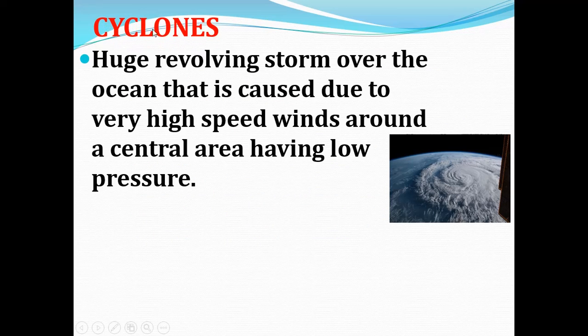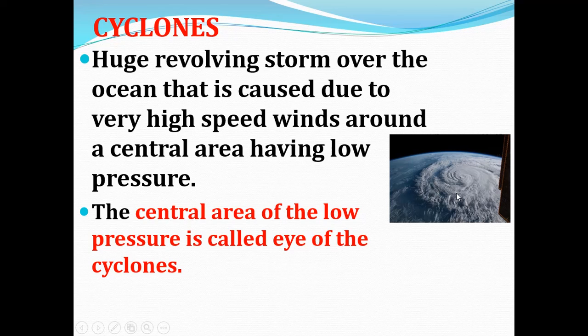Now we can learn about cyclones. So what is meant by cyclones? A huge revolving storm over the ocean. It occurs in the ocean due to very high speed wind around a central area which has low pressure. So it occurs in the central area of the ocean where the low pressure region occurs, caused by very high speed wind around that low pressure area.